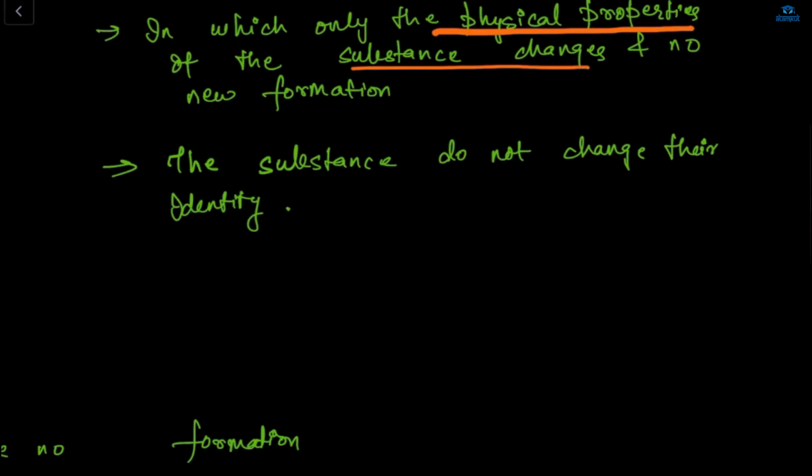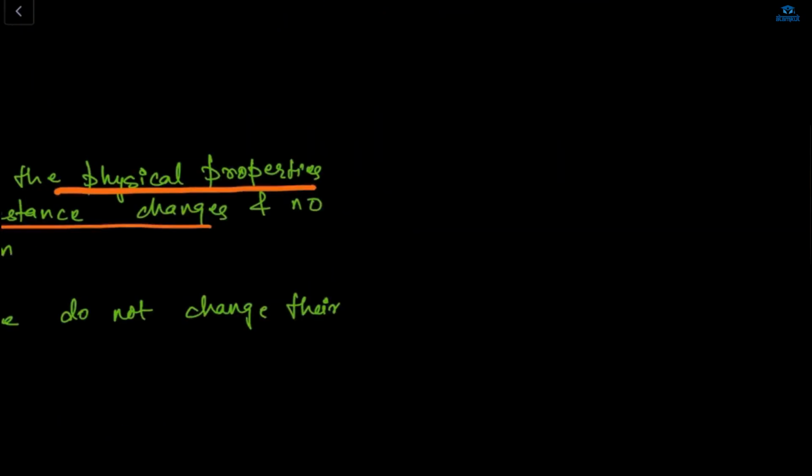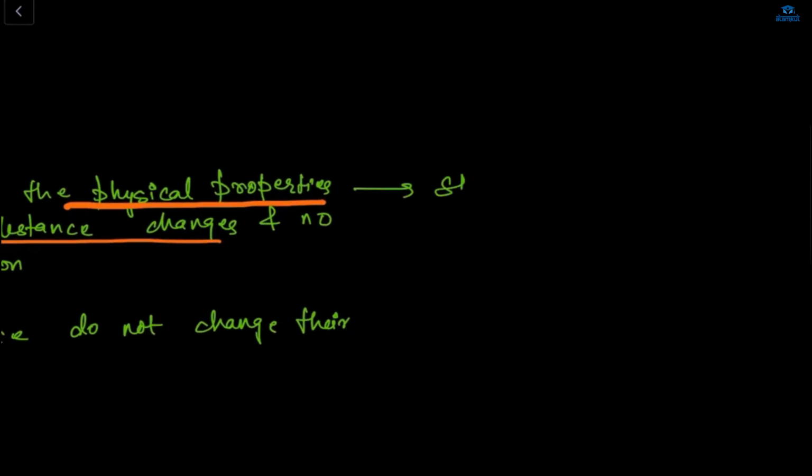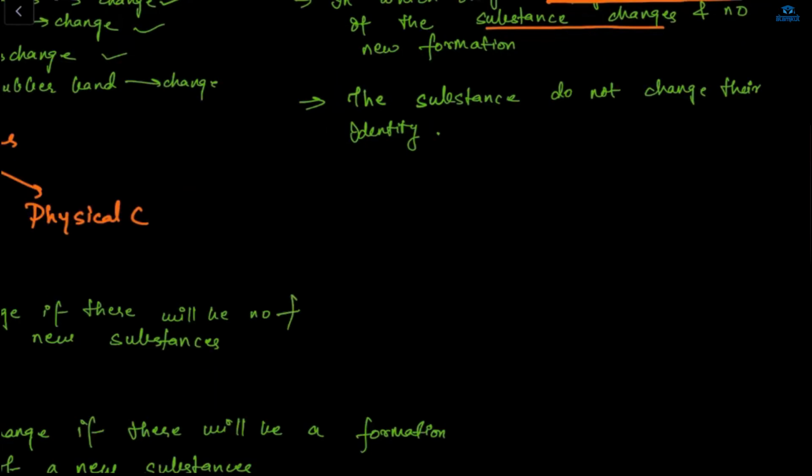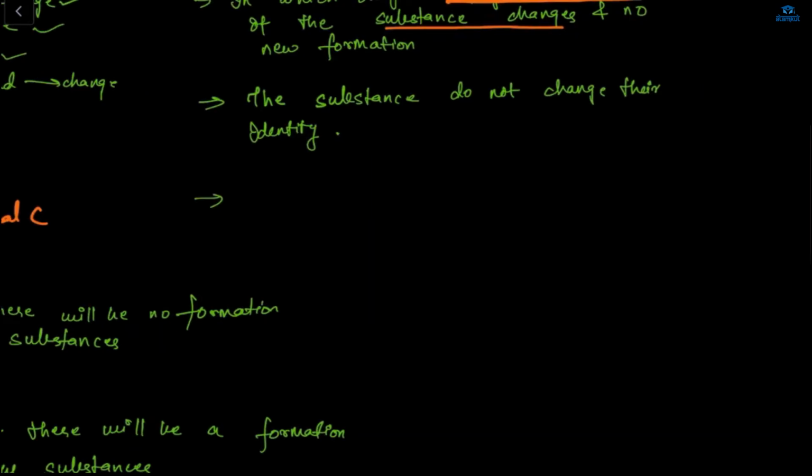You got this point, right? Physical properties are shapes and sizes. Okay, now what's the next point? What is the third point? After the physical change has occurred, the substance can be easily converted back to its original form. For example, ice.